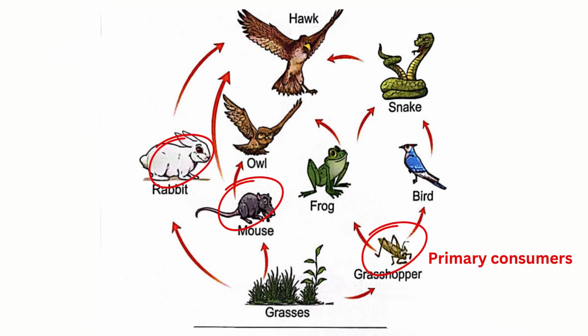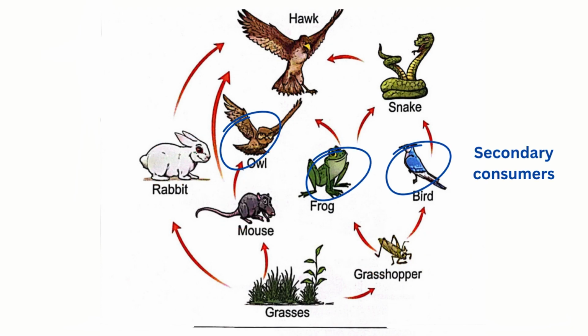Then these grasses can be eaten by a rabbit, mouse, or grasshopper. So these animals are primary consumers. And then they may be eaten by the owl, or the grasshopper may be eaten by the frog or the bird.